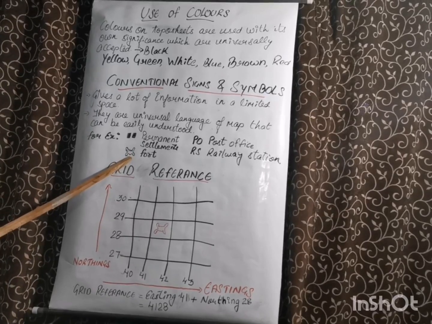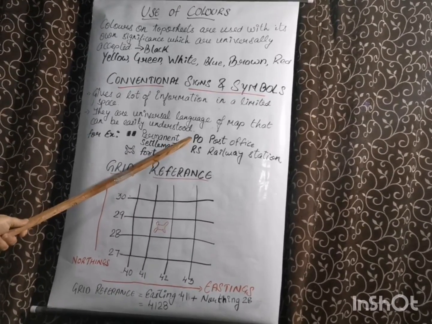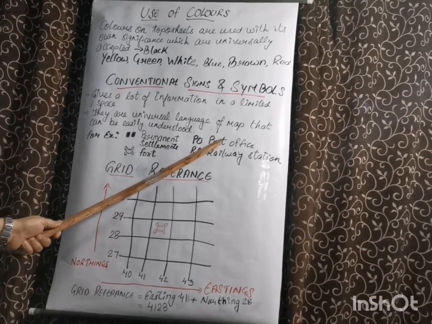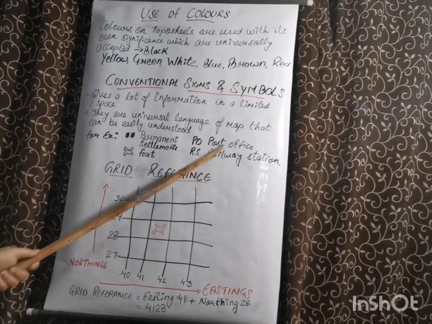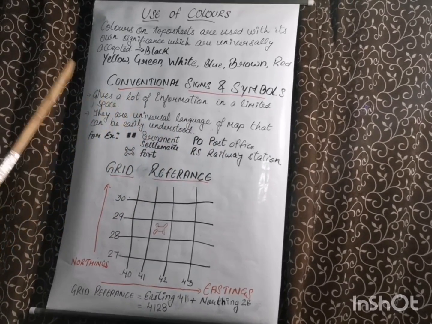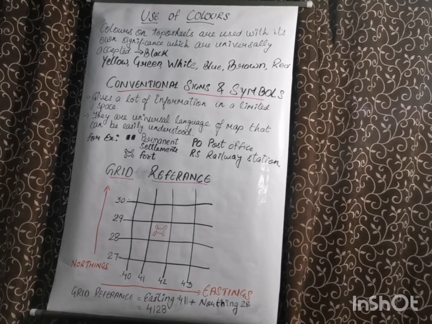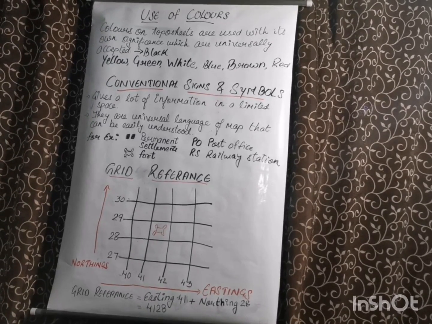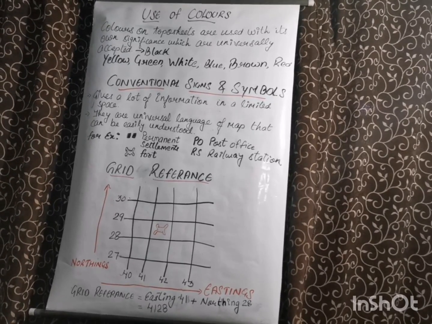This sign shows a fort. This is PO, showing post office. This RS depicts railway station. A glossary of conventional signs and symbols is given on pages 14 to 18 of your textbook. So kindly go through it.